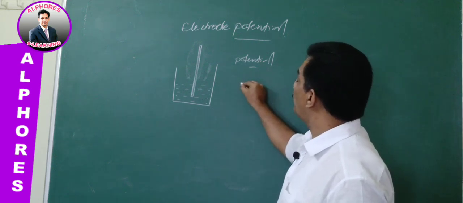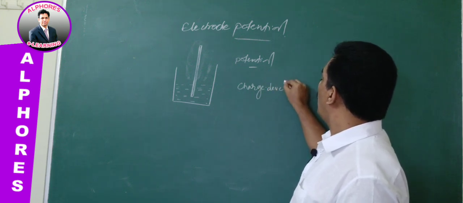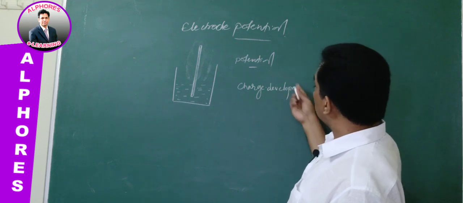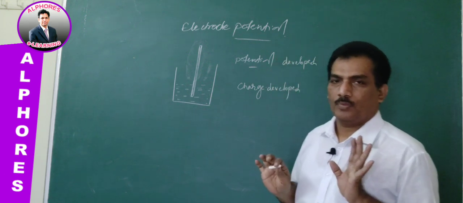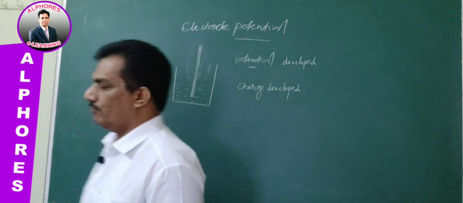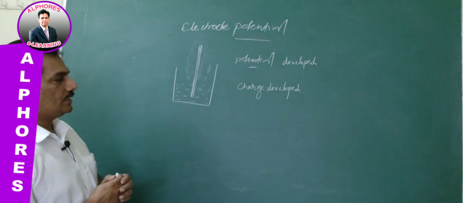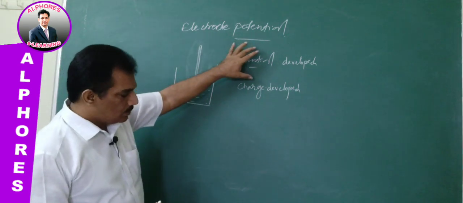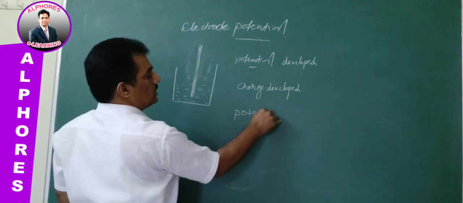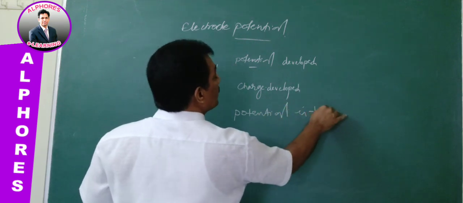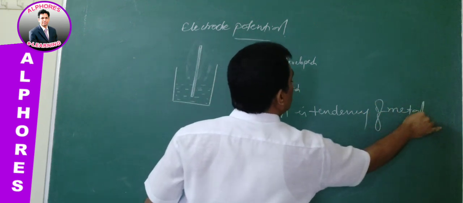Potential is different from charge development. Charge is developed, and because of the charge development, potential is developed. These two are not the same, but they are interrelated. When charge accumulates, potential is developed. Let me give you clarity on this. The potential is nothing but the tendency of the metal. Just remember, potential is the tendency of the metal. What is the tendency?